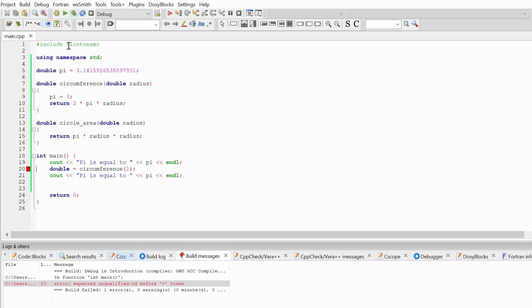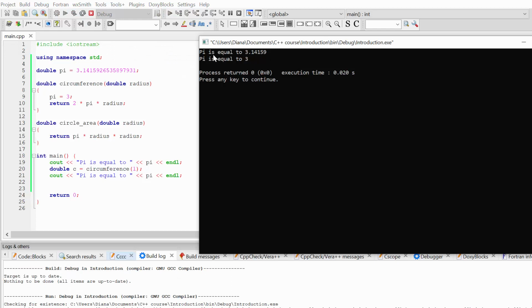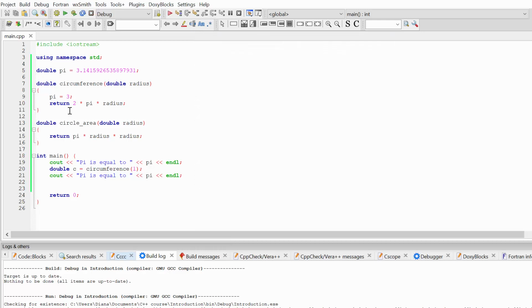Let's build and run our program. Okay, I forgot here to name variable. Let's build and run our program again. First, you can see pi is equal to the value I initialized it with, and after I called for the function that change pi is different. Our global variable is different. So sometimes it can be a very useful feature. Sometimes you indeed need global variable that can be changed anywhere in the code.